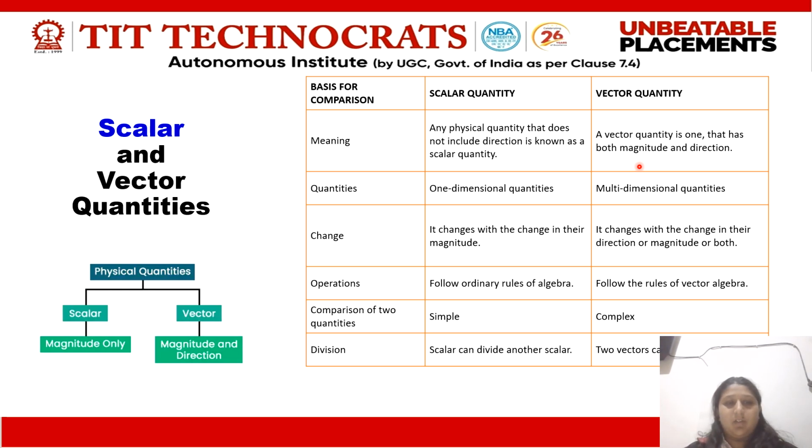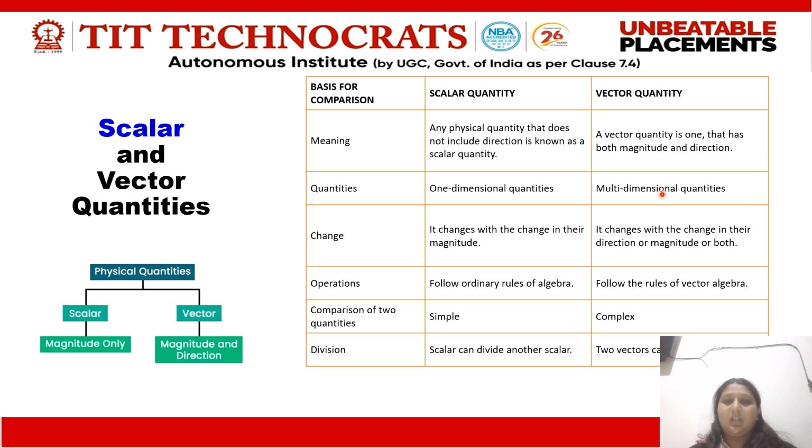Here are the scalar and vector quantities. In the scalar quantity, we just go for magnitude only, whereas vector quantities are those in which we study about magnitude as well as direction. This table gives you the basic comparison between the scalar quantities and the vector quantities. Any physical quantity that does not include the direction is known as a scalar quantity, and the physical quantity which considers both magnitude as well as direction is called a vector quantity.